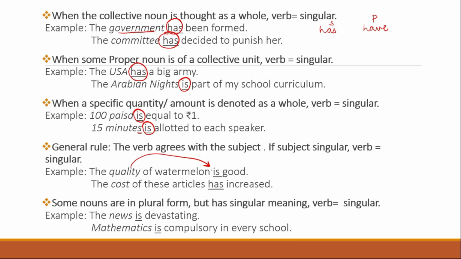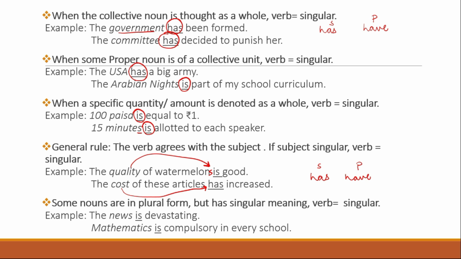So even if it was the quality of watermelons, the quality is singular. That is why here it is. The cost of these articles has increased. Has means singular, have is plural. So articles is a plural word, but still, because cost is singular, here the verb is singular.